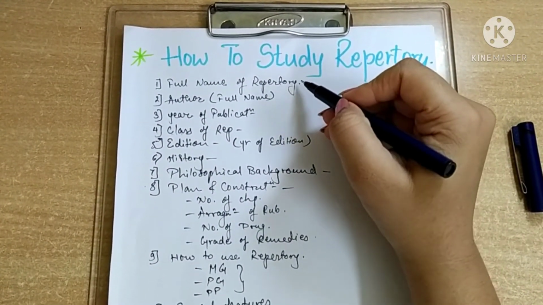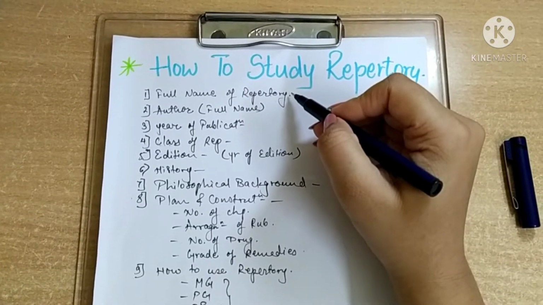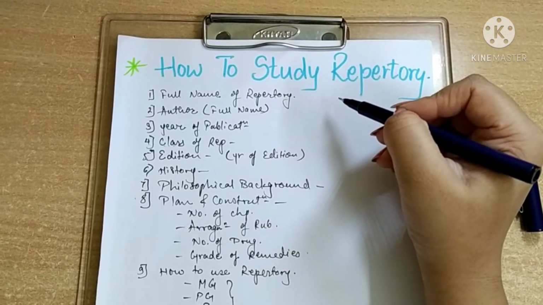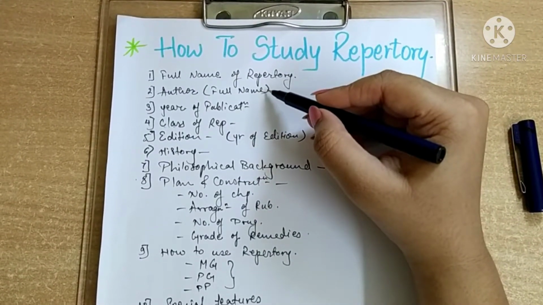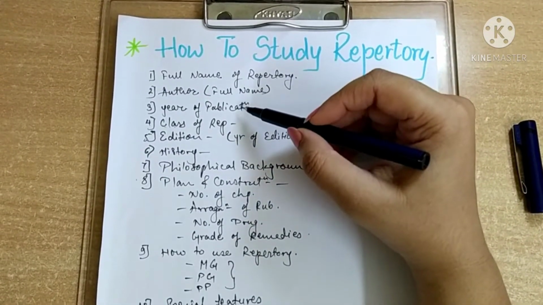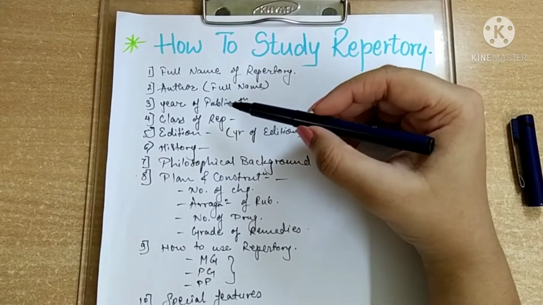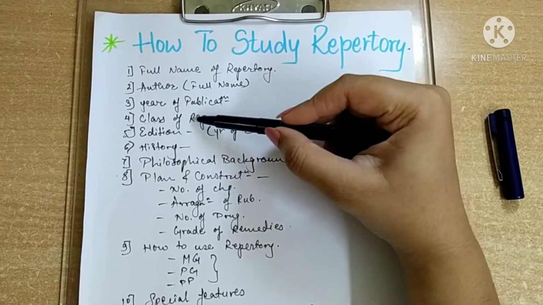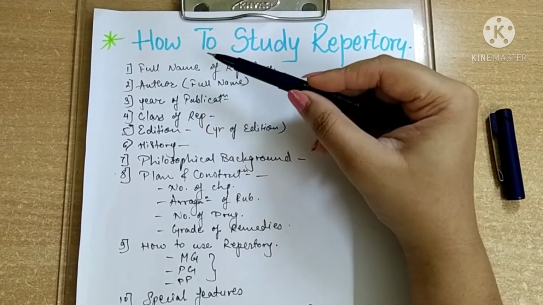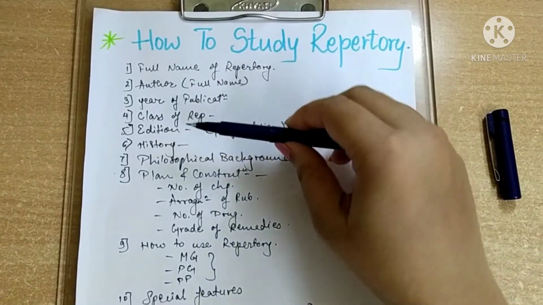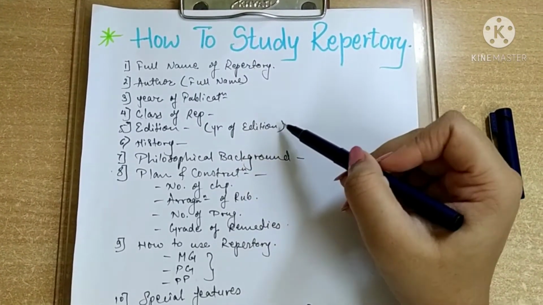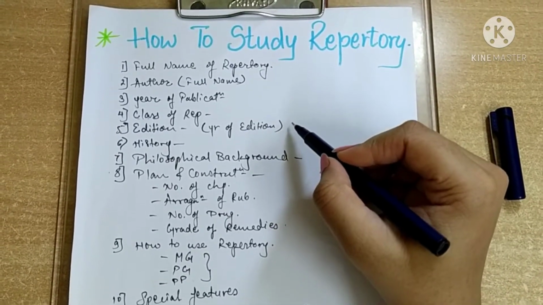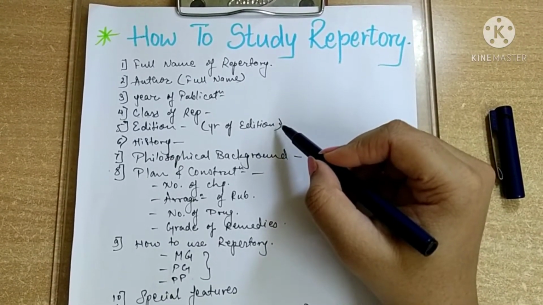As I told you, you have to write the full name of that repertory. You should not write half only like Kent's repertory, but you will write the full name of the Kent repertory. Then the author's full name you have to write. Mention the year of publication. Also mention the class of that repertory. This you will get in the classification of repertory. What is the class of that particular repertory? Then what are the editions? Write the year of publication properly and also the names of the contributors for that particular edition.